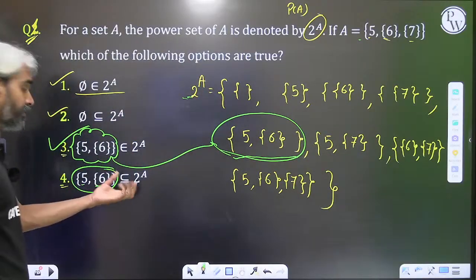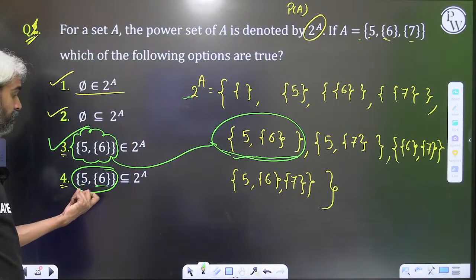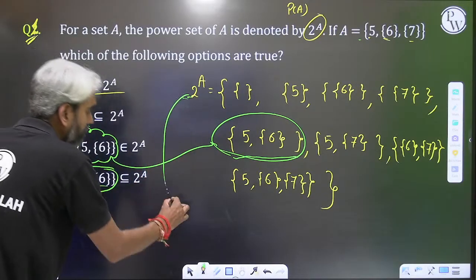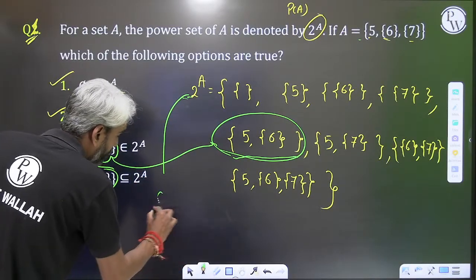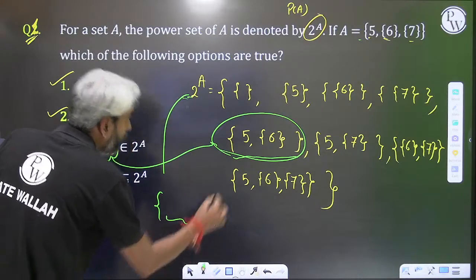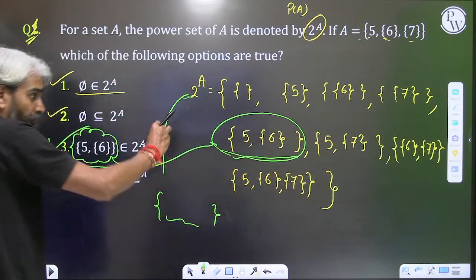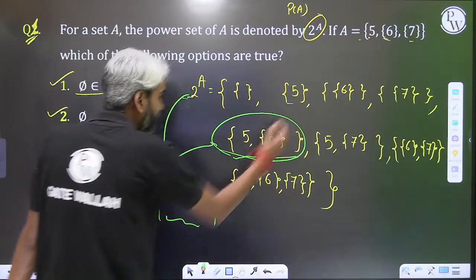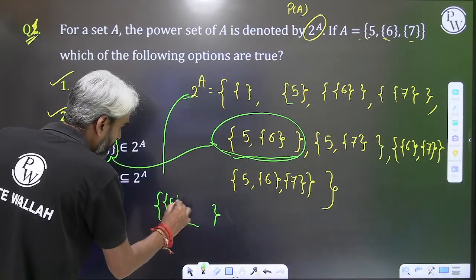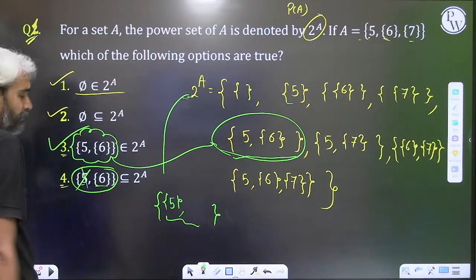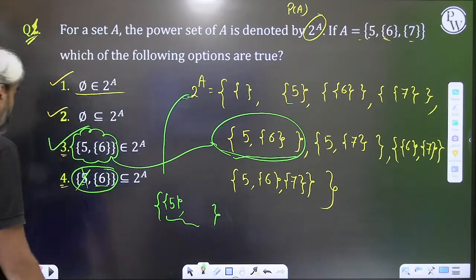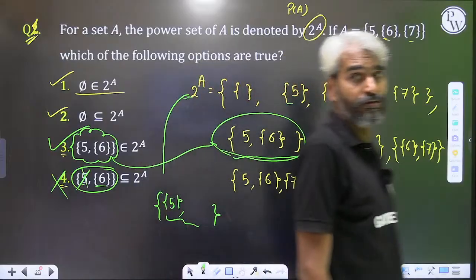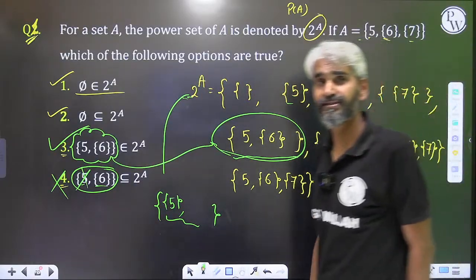If you create any other subset of the power set of A, first of all there will be a set symbol, and within that one or more of these existing elements will be present. So even if you take this, it will come in the form of a set containing element 5. This is not possible. Therefore, the fourth statement is wrong. Make sense?